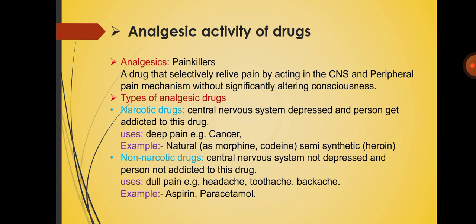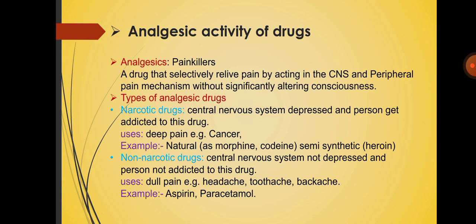First is narcotic drugs. Central nervous system is depressed and the person gets addicted to this drug. It means narcotic drugs give a depressing effect on the central nervous system of any person, and that person gets addicted to the drugs. Used for deep pain, for example cancer. Examples: natural ones are morphine and codeine, and semi-synthetic is heroin.